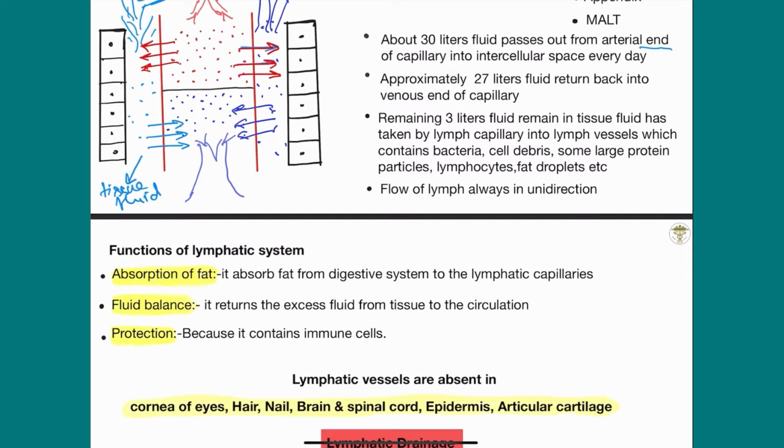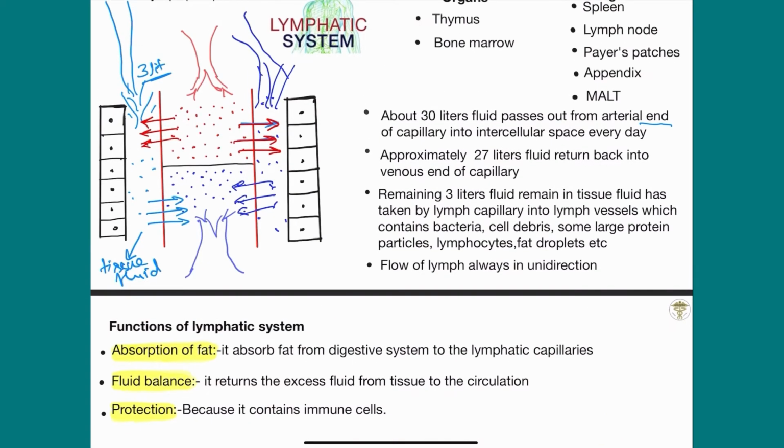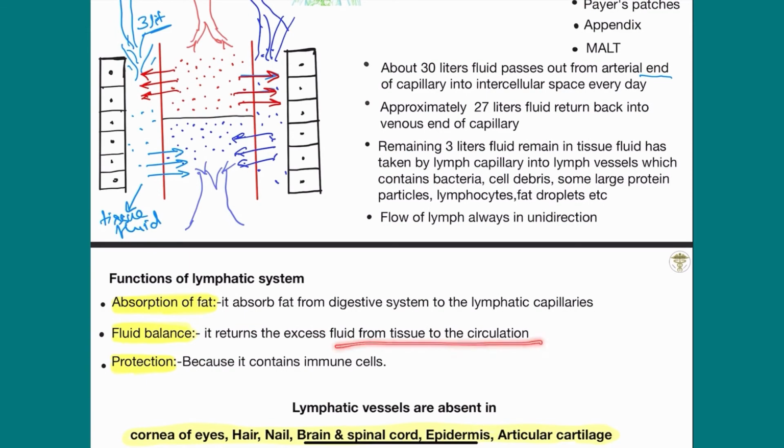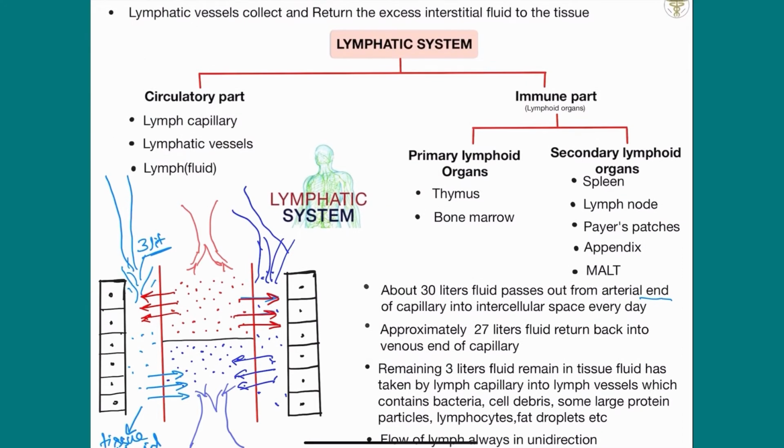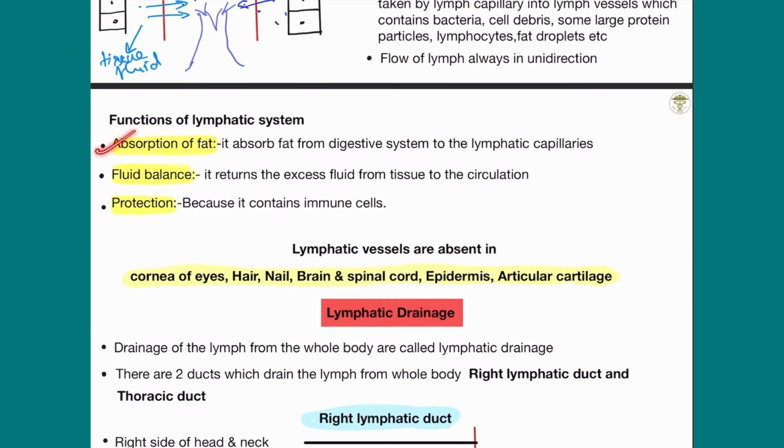Fluid balance, like I made in this diagram, is how this fluid balance occurs. It returns the excess fluid from the tissue to the circulation. Here 3 liters of excess fluid are present, so it is taken by the capillaries and then vessels and goes to the heart, and after that complete circulation occurs. Third function is protection, because it contains immunological organs like thymus, bone marrow, spleen, lymph nodes, which help in protection from bacteria or other pathogens. These are the functions of the lymphatic system.